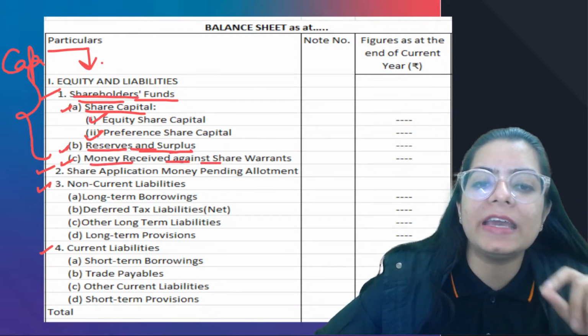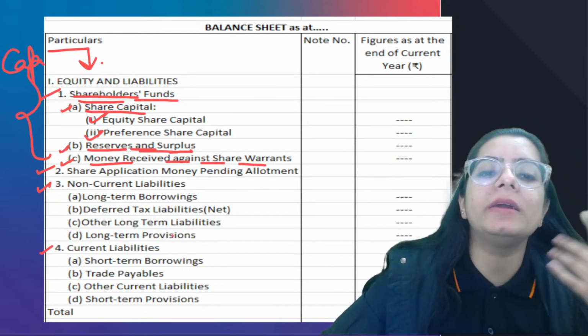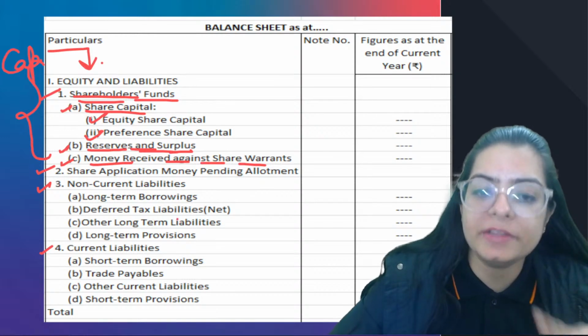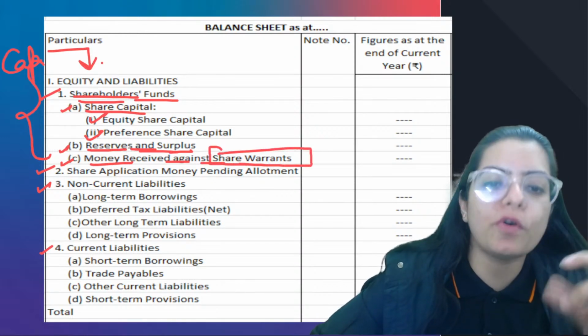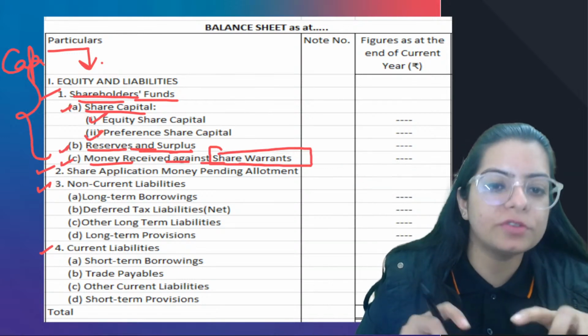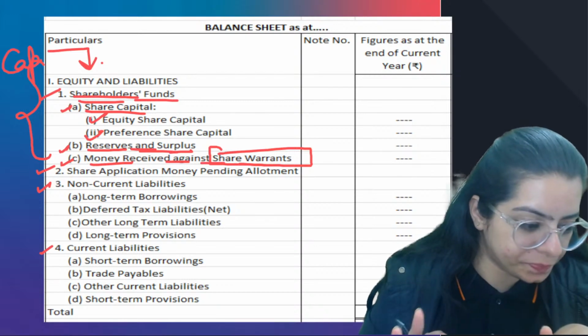Money received against share warrants. What is the meaning of this? If there is any money received against share warrants, that means you have got the money, but you haven't issued the share warrants yet. Share warrants means the share certificates. Still, you are counting it as your equity.